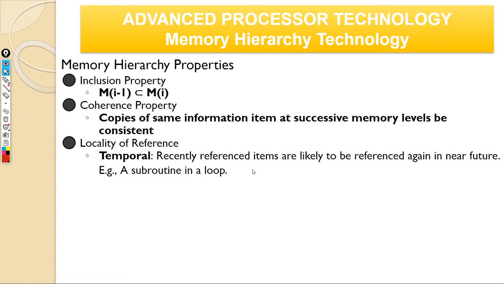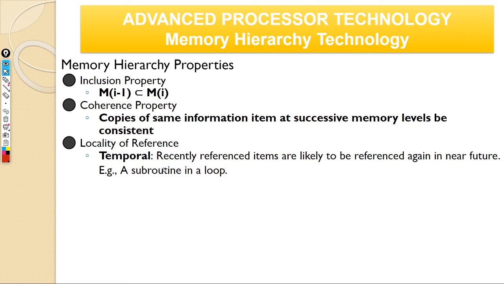So if you have a subroutine or a function, and you have that in a loop, or at multiple places you are calling the same function, then there is a high chance that all the data associated with that function will also be accessed again. So that's when you actually have temporal reference.